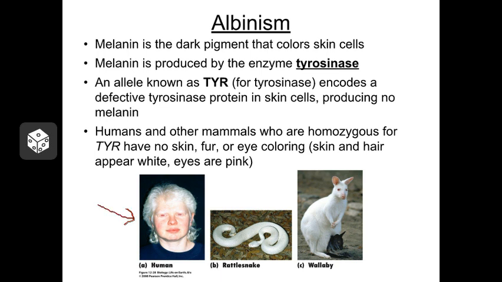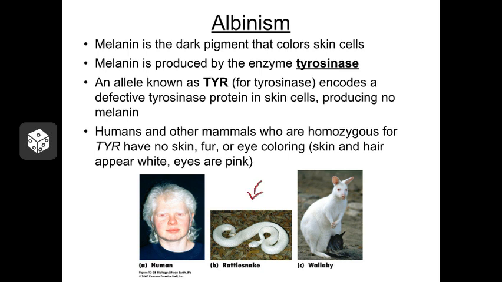Interestingly, individuals with albinism will have pink eyes, and that's because the front of the eye, the iris that normally has color in it and normally has melanin in it, has no pigment at all, and so the light shines through and bounces off the pink retina in the back. So you're actually seeing the retina on the back of the eye. Now, individuals with albinism have a lot of difficulty with sunlight because melanin protects you from sunlight. And they can have visual problems as well because they can't control the amount of light that's going into their eyes.